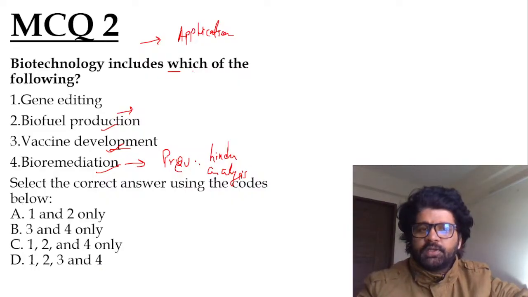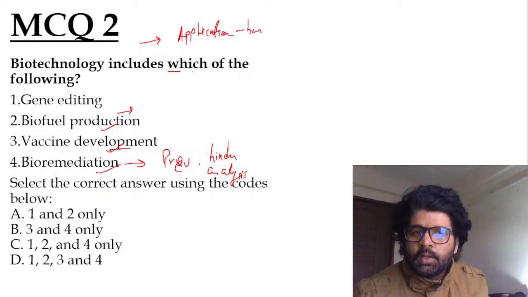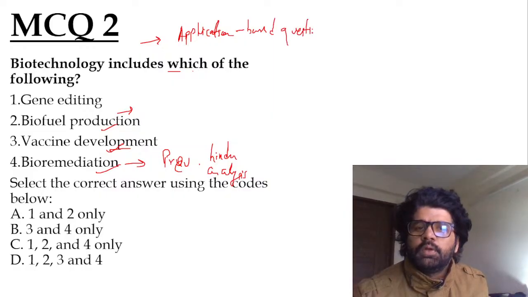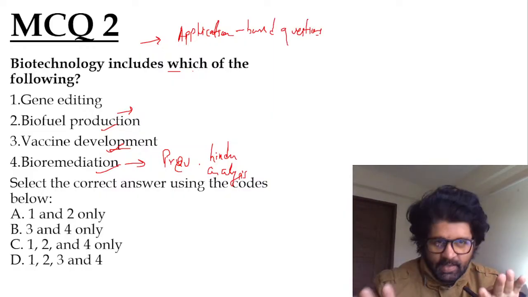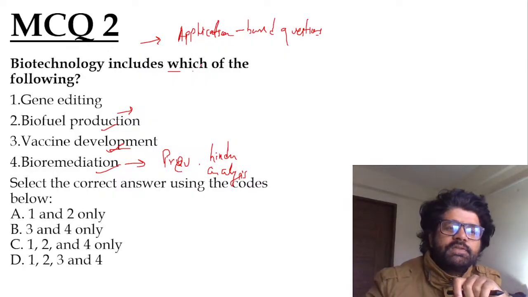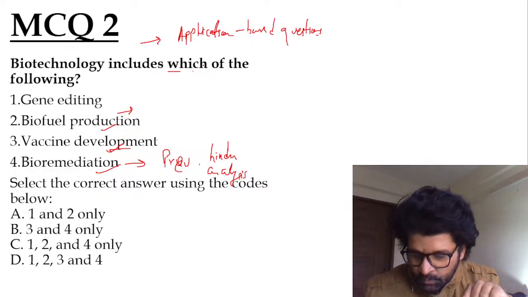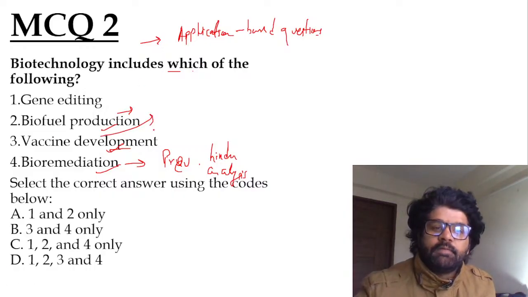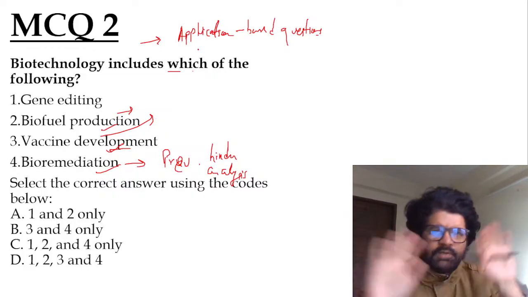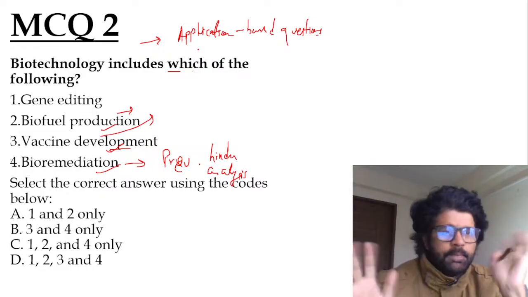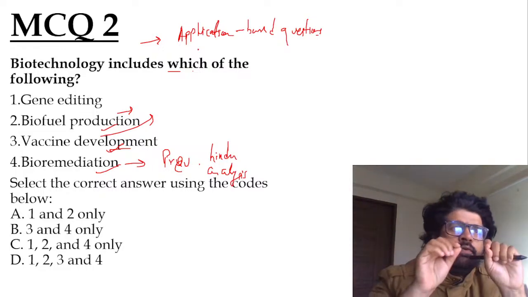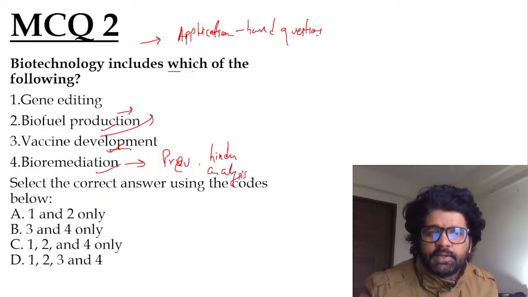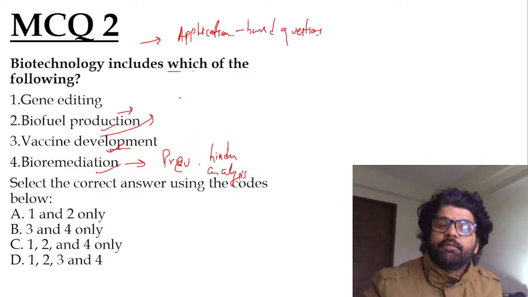In these kind of application-based questions, keep it in mind, Iltush, that generally, if you have any doubt, all of them will be the answer. Why I'm telling you this: Iltush and Nisha Gitika have given a different answer, they have given C. So let's say they have confusion in vaccine development. Why I'm saying in most of these questions go for D as the option. Millions of vaccines have been developed, maybe I'm exaggerating a bit, but even if in one vaccine they have used microorganisms, the third point will be correct. So hope you're understanding why the ambit of all options being correct in these kind of questions is higher.